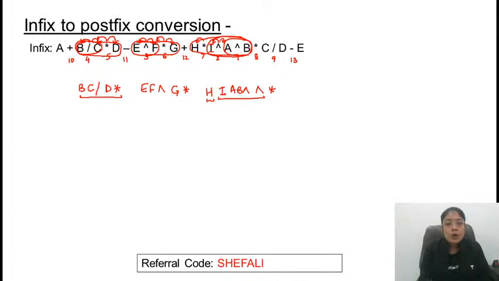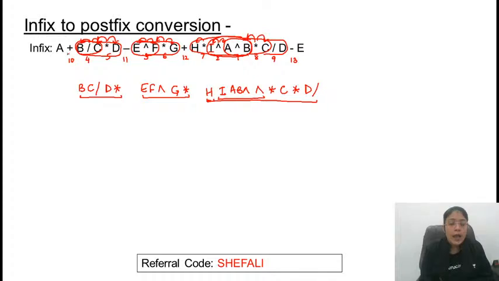For 8, operand 1 is this complete unit and operand 2, C is operand 2 and multiplication. For this division, this is operand 1, D and division, this is operand 2. So we got till this point. अभी तक आपके पास 3 units है. One is this one and this one. Right?